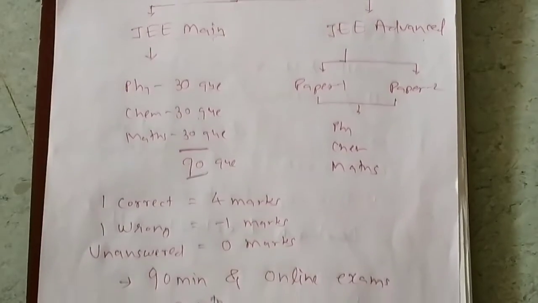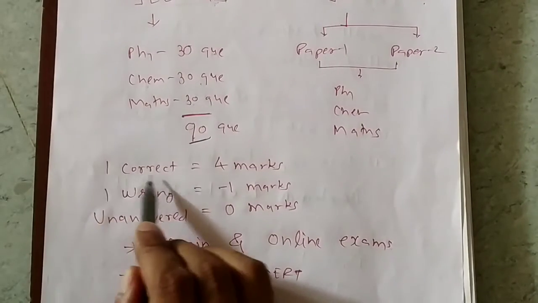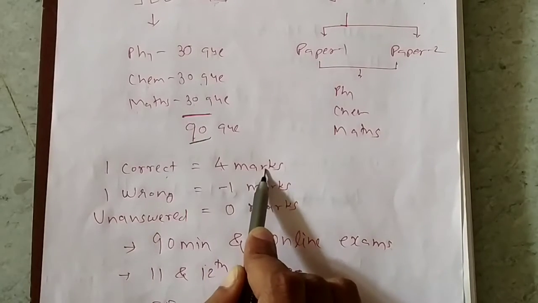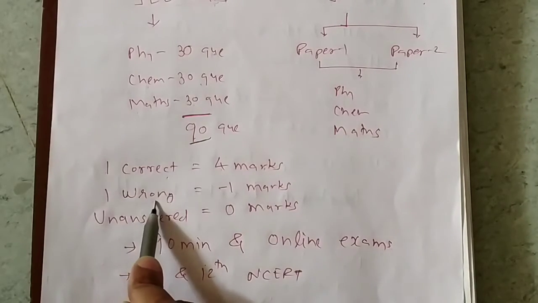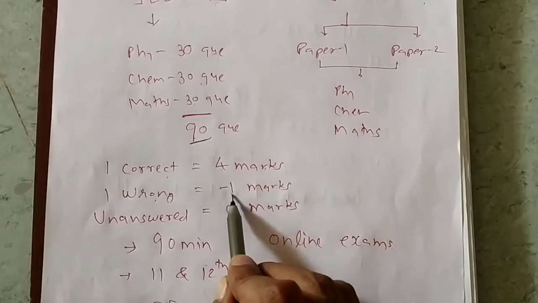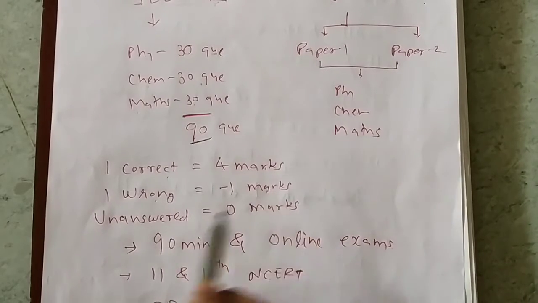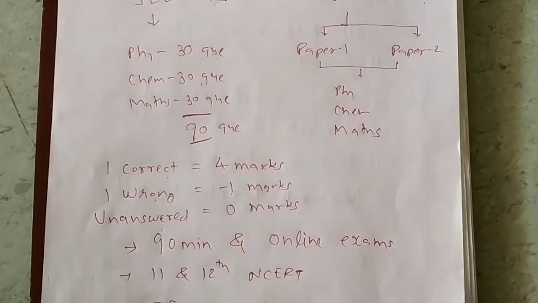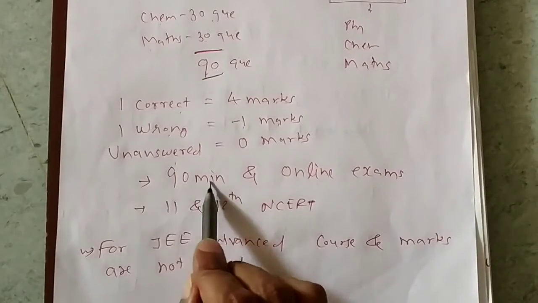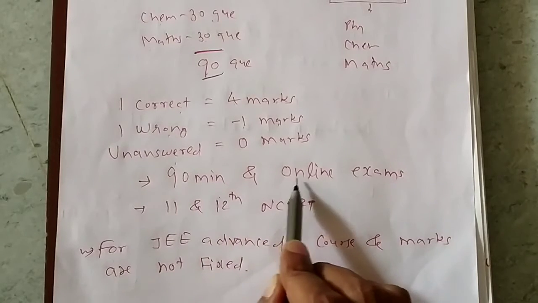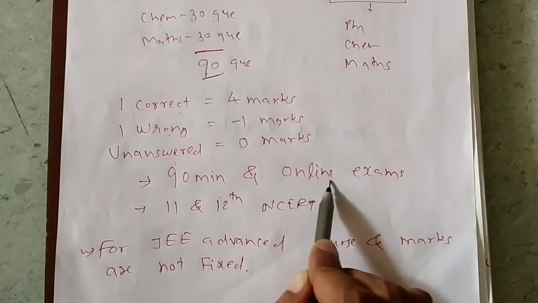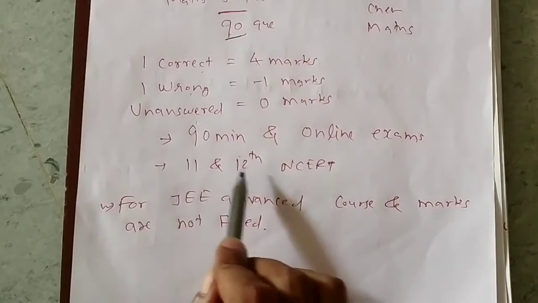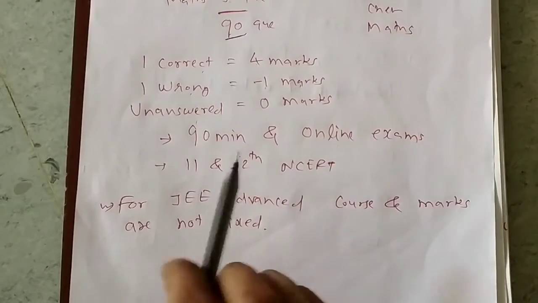Now for one correct answer you will be awarded 4 marks. One wrong answer, minus 1 mark is there, and for an unanswered question 0 marks. As I told you, 90 minutes will be there and the exam will be conducted online. The course will be the 11th and 12th NCERT course,